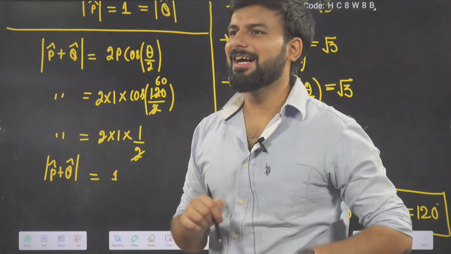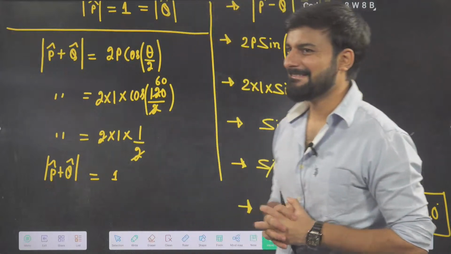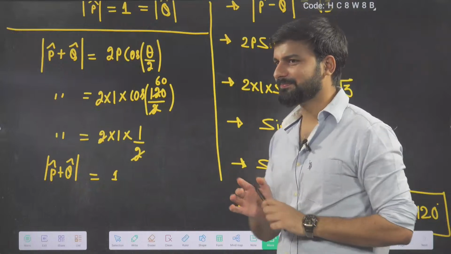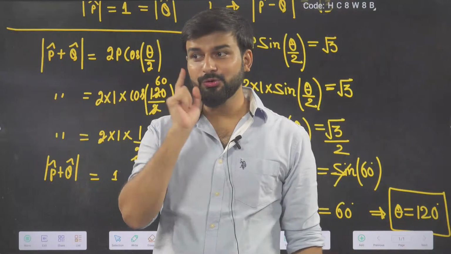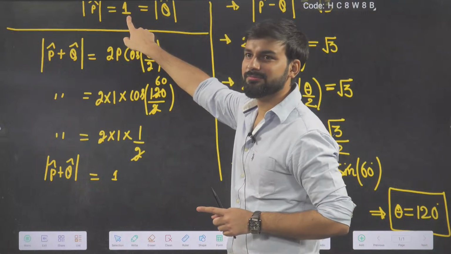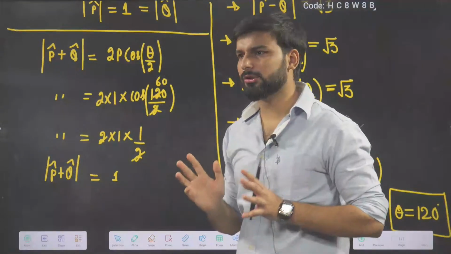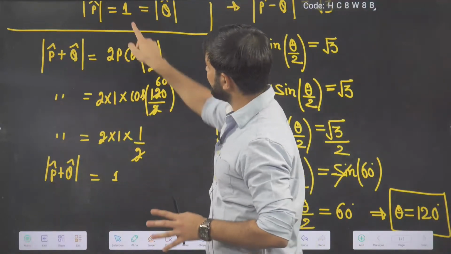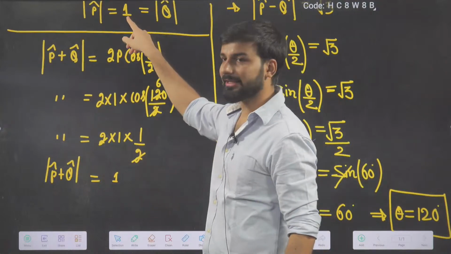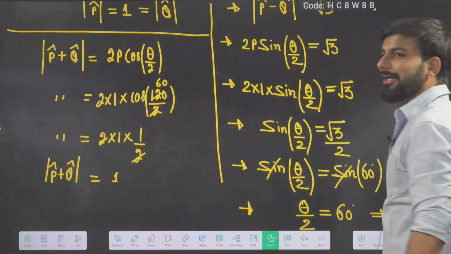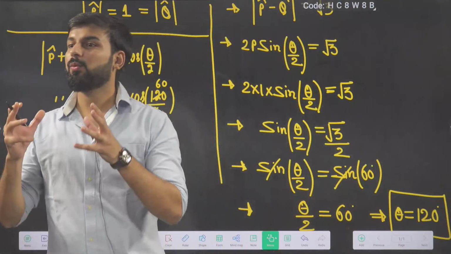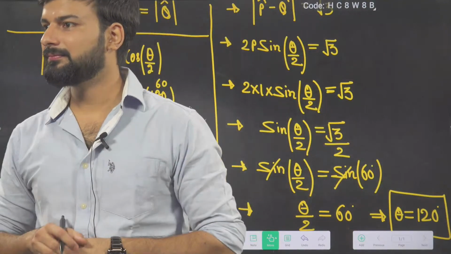So yesterday I taught you a property. I don't know whether you remember or not. Two vectors of equal magnitude. What is the magnitude of the two vectors? 1. A unit vector is also a vector, beta. Its magnitude is 1. Two vectors of equal magnitude, inclined at 120 degrees. What will be their sum?